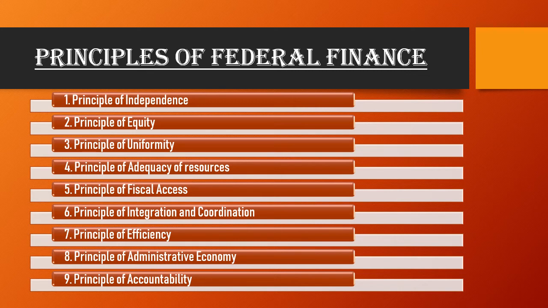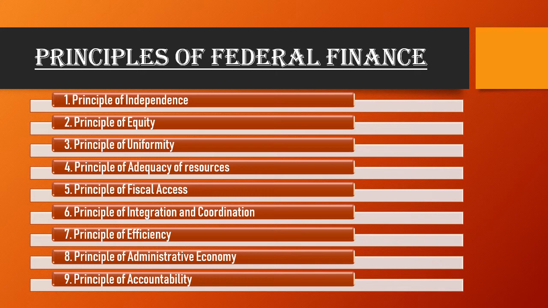The next point is the principle of efficiency. The financial system should be well organized and efficiently administered. There should be no scope for evasion and fraud. If there is any fraudulent activity, it hinders the success of the economy. So, no one should be taxed more than once in a year. Double taxation should be avoided.